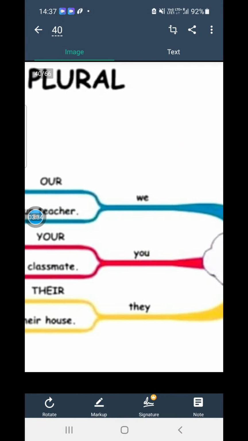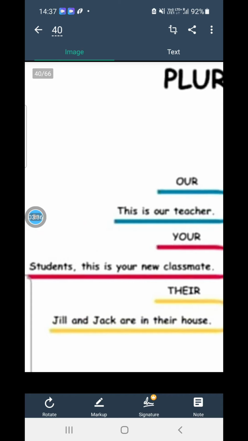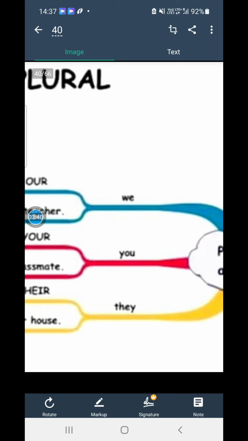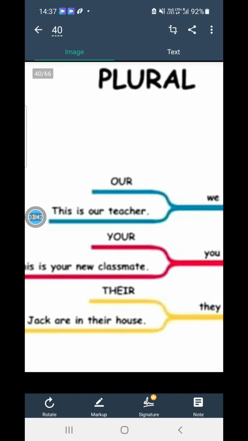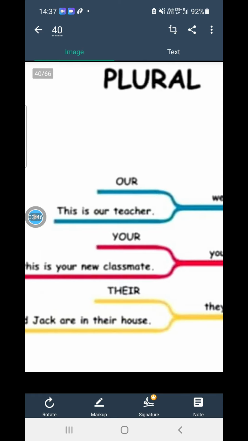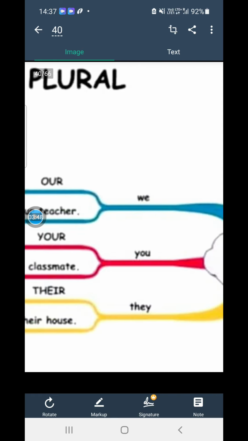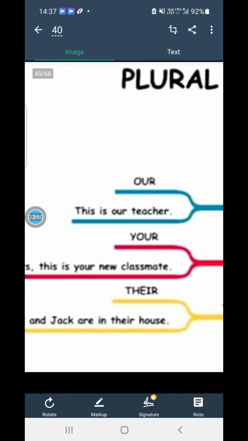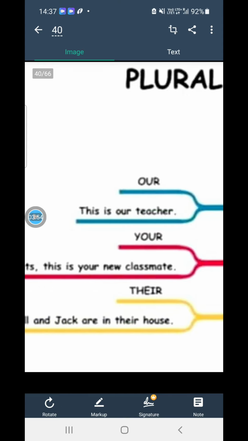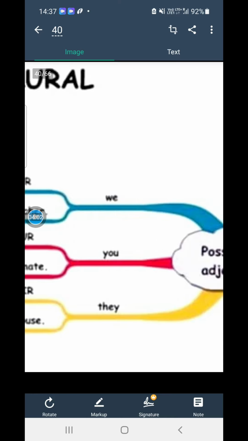Look, these plurals: this is our teacher, that is we, your, that is you, we are. This is our teachers, you, your. This is your new classmates. There, they, their. He and Jack are in their house. Ram and Jack are there in the house.